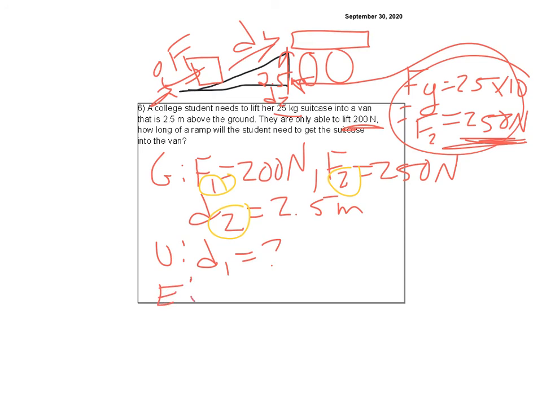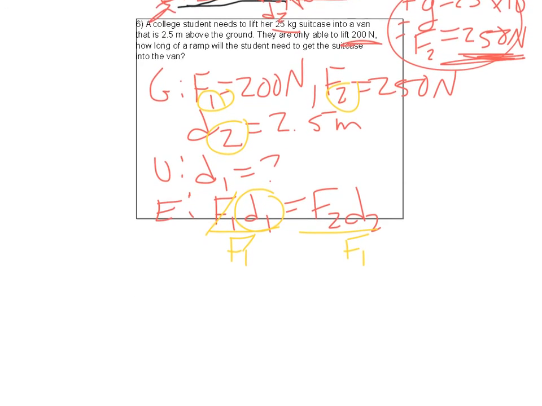And we know the work in, F1 D1, is equal to the work out, F2 D2. Now I can just solve for D1. So I divide both sides by F1. That's simple.